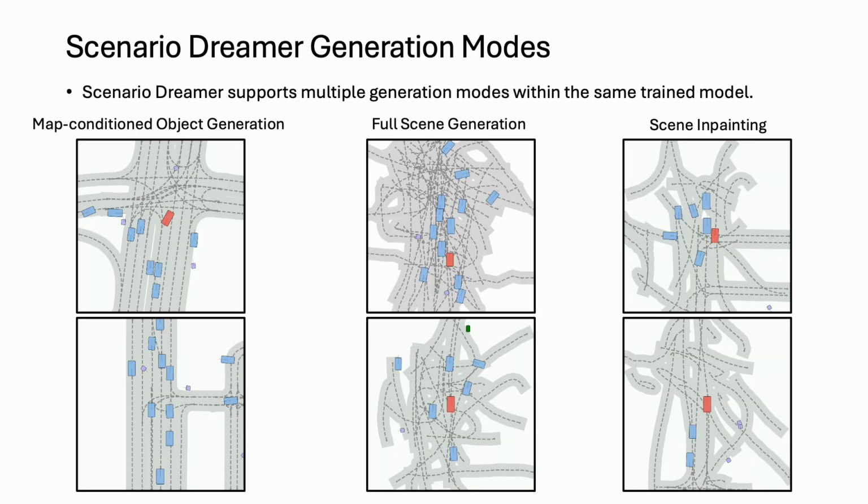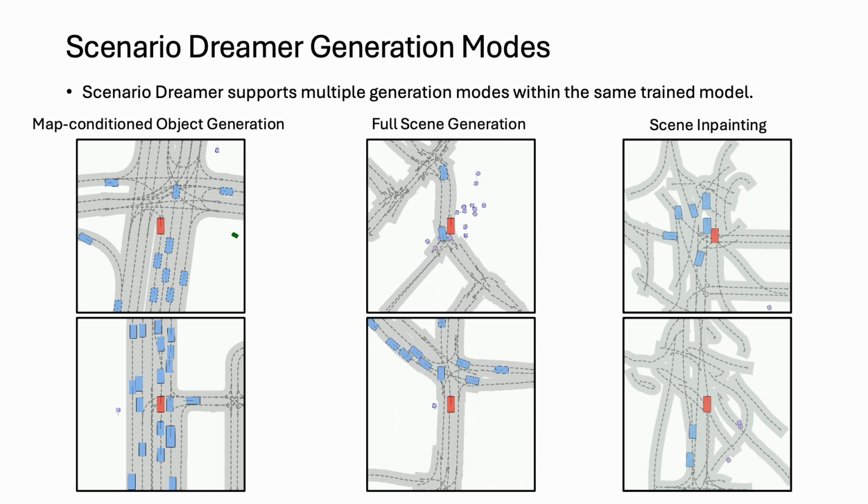The Scenario Dreamer initial scene generator supports multiple modes of generation: map-conditioned object generation, full scene generation, and scene inpainting.